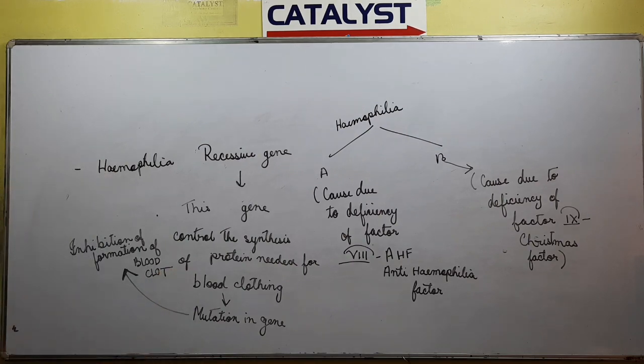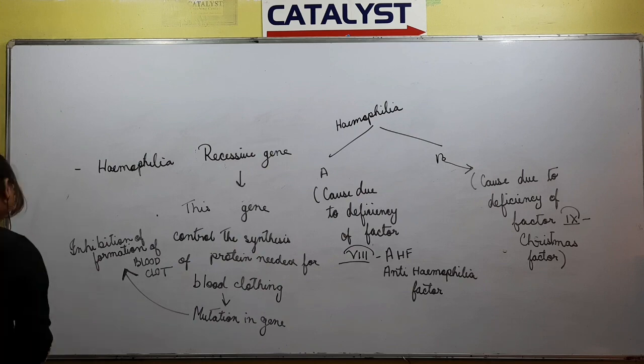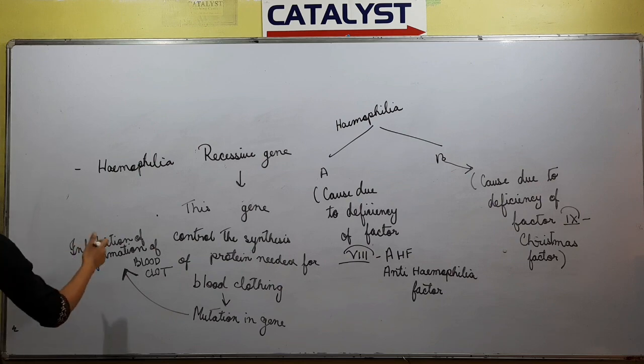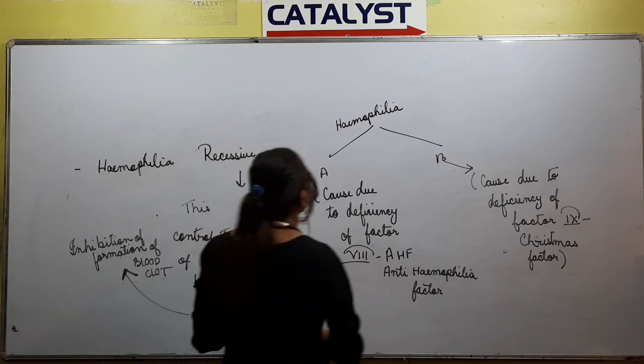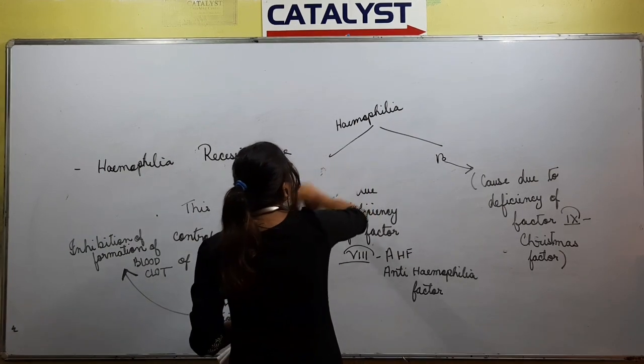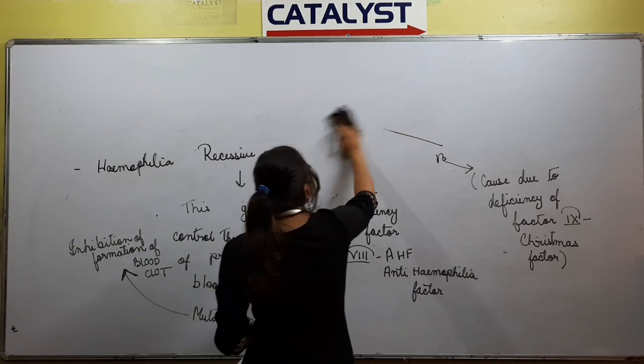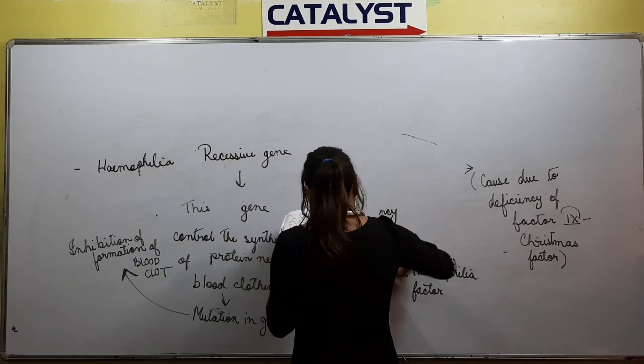So, in hemophilia, there is a recessive gene. This gene controls the synthesis of the protein needed for blood clotting. Whenever there will be the mutation in this gene, it will cause the inhibition of blood clot formation and further result in the excessive bleeding of the organism. So, it won't prevent bleeding because blood clot isn't formed. Okay.